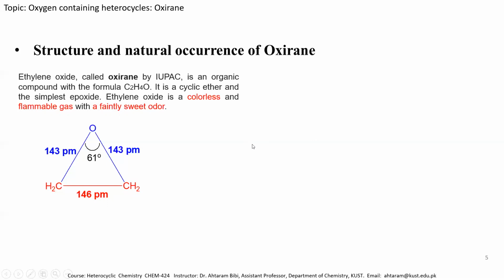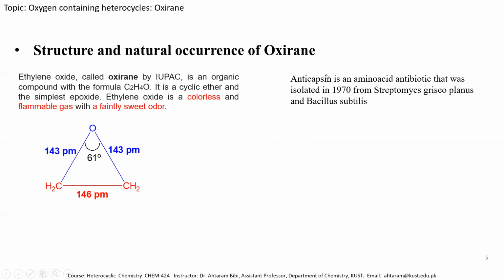Now, the natural occurrence of the oxirane molecule. Oxirane does not exist in isolated form, but it is present in the form of different derivatives. For example, one of its derivatives is anticapsin, which was isolated in 1970 from Streptomyces and Bacillus subtilis, and this is the structure of anticapsin, which is a derivative of the oxirane molecule.